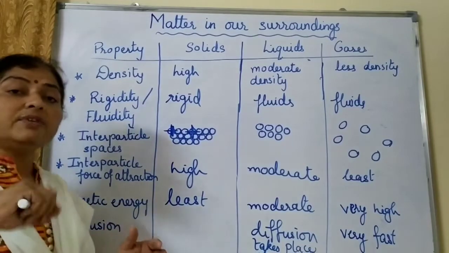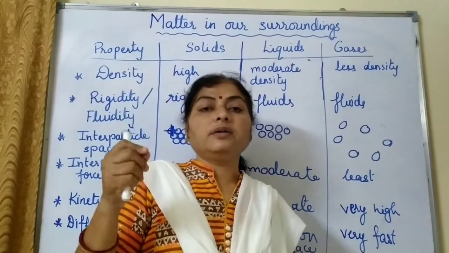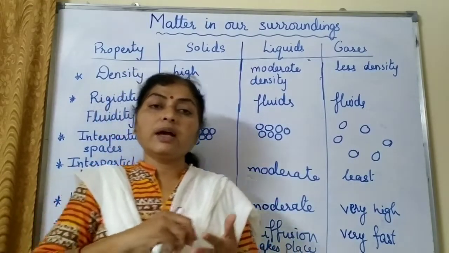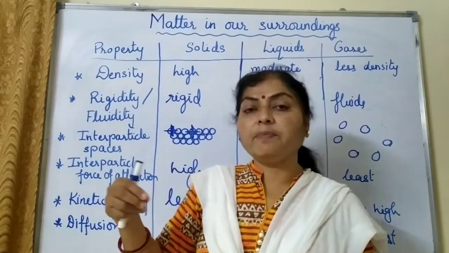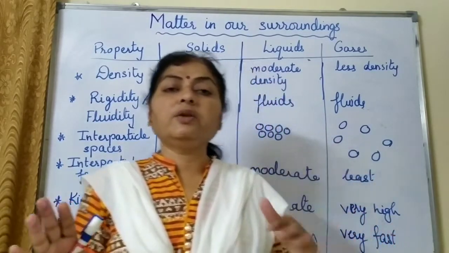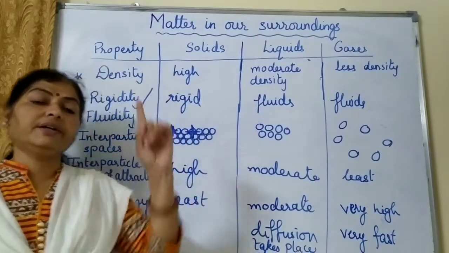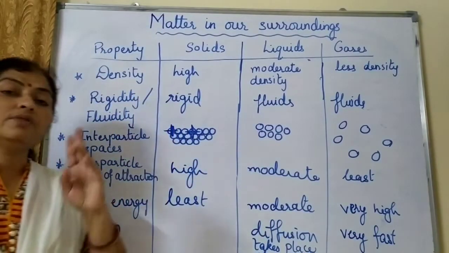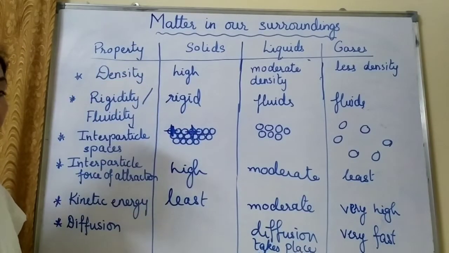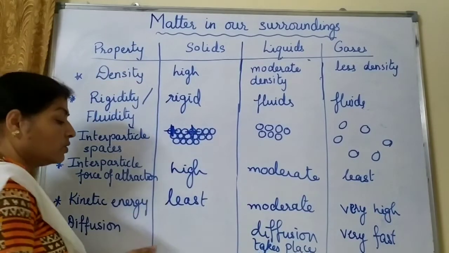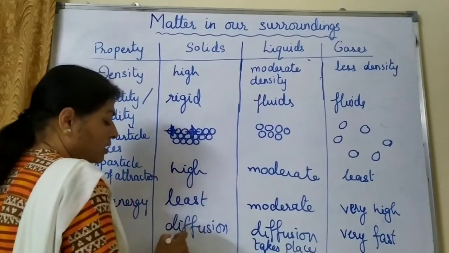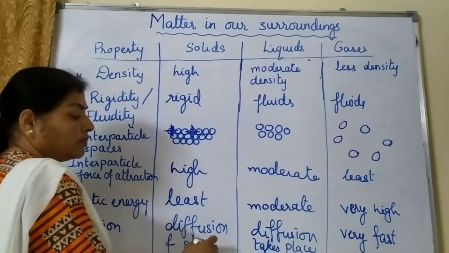Even if you write with pencil in a notebook, and the previous year's notebook, sometimes if you open and see, you can find out that the writing with the pen or the pencil seems to be blurred. It has spread on the page. So it was not like that when you had written it fresh. So that is also diffusion of solid into solid. So these are all the cases where solid also can diffuse into solid, but the process is very slow. So here diffusion is not very common and slow. The diffusion will be very slow.